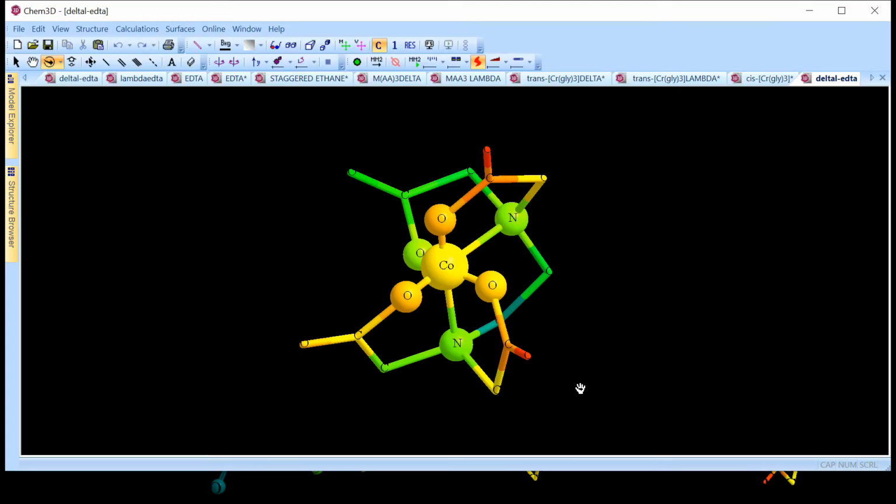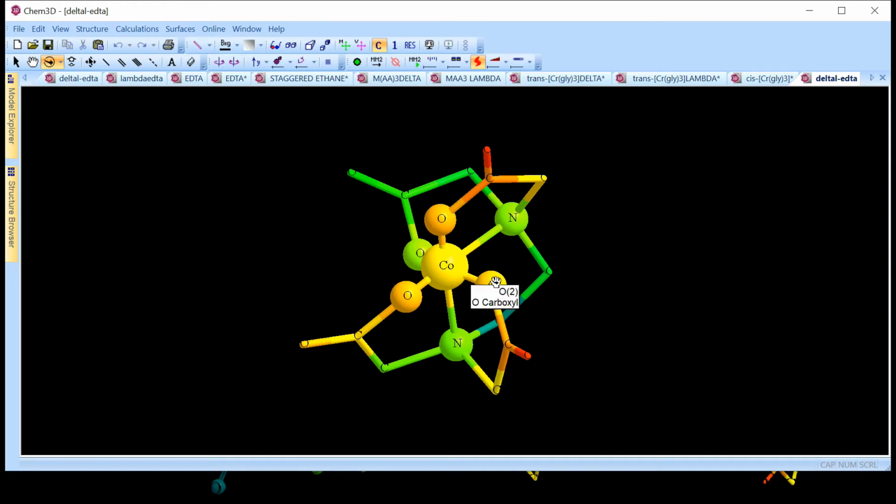This is your EDTA complex. I will show you the geometry later on. First we will take how to distinguish the lambda and delta isomers of your PDTA complex. This time, this is a little bit distorted structure, so I will not be able to show you exactly on the dial kind of system.